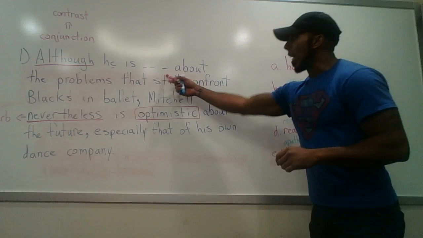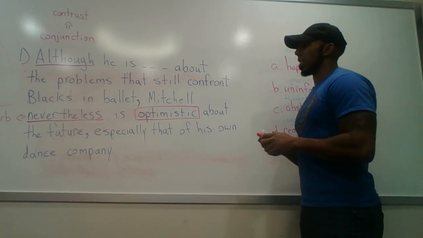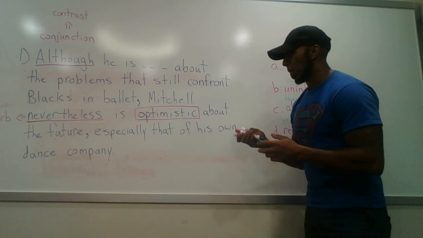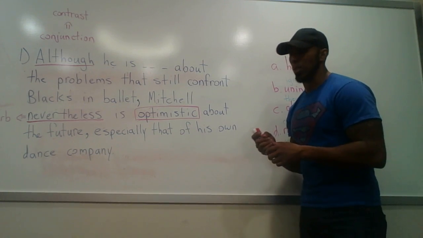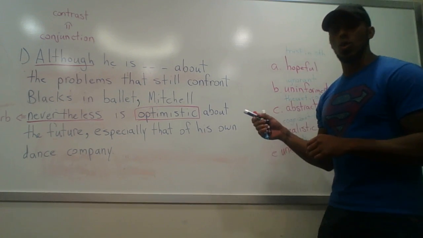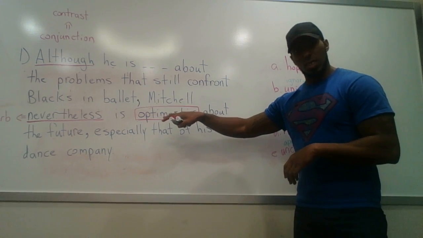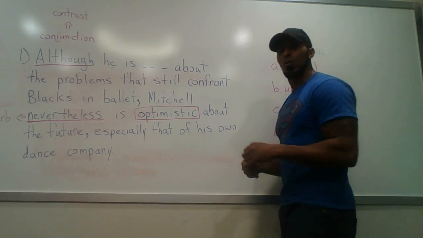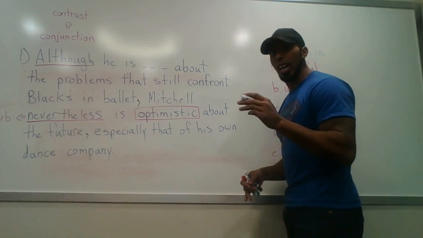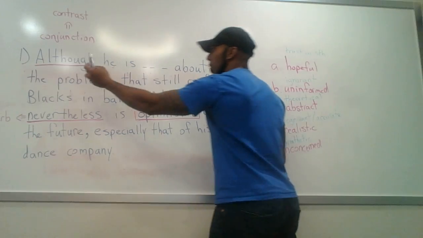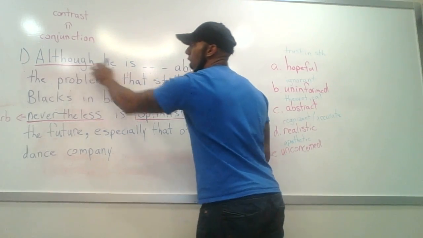Although he is blank about the problems that still confront blacks in ballet, Mitchell nevertheless is optimistic about the future, especially that of his own dance company. Now, as you can see, I've made a few notes beforehand within the passage, right? And let's go ahead and discuss that first, right? So, first thing we want to look at here is how we begin the passage. We start the passage with the conjunction although.